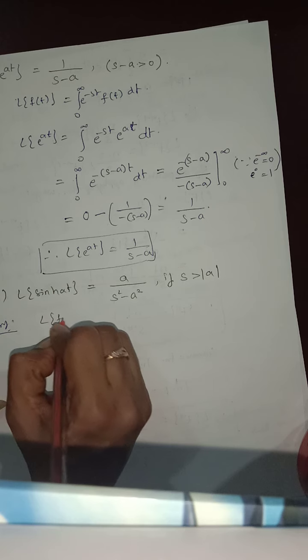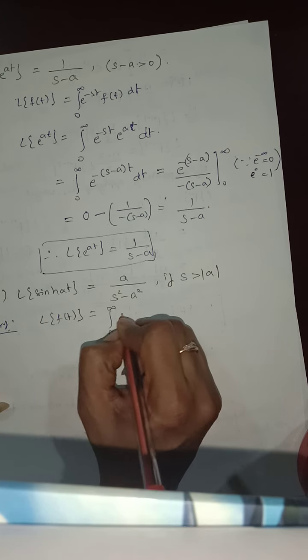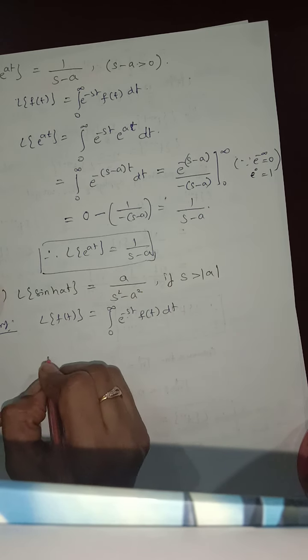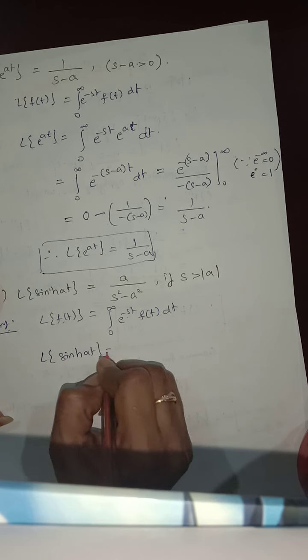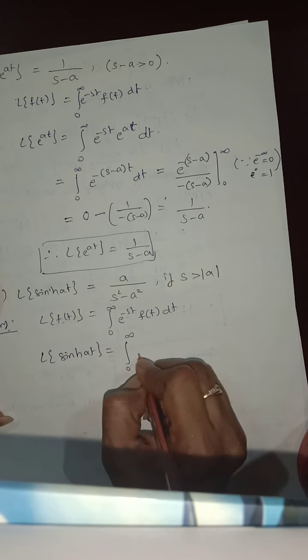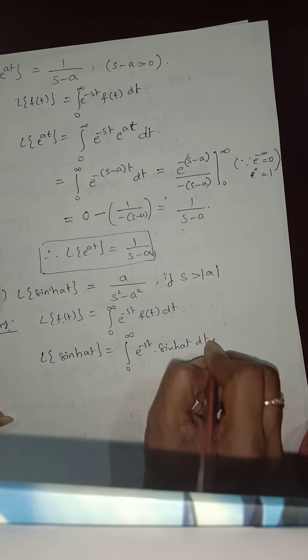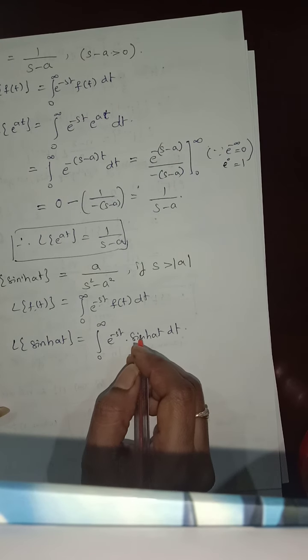The definition is L of f of t is equal to integral 0 to infinity e power of minus st f of t dt. Now the function f of t is sin h a t, so it is integral 0 to infinity e power of minus st sin h a t dt. Now we need to simplify this.